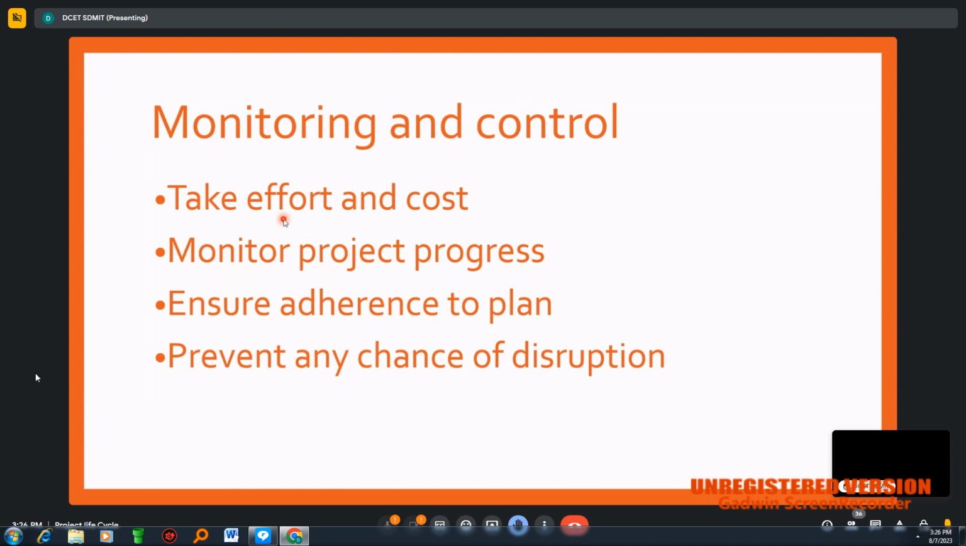And the second step here is monitoring project progress. Usually in the planning stages we prepare the schedules. In that schedule, the different works and their times will be given.